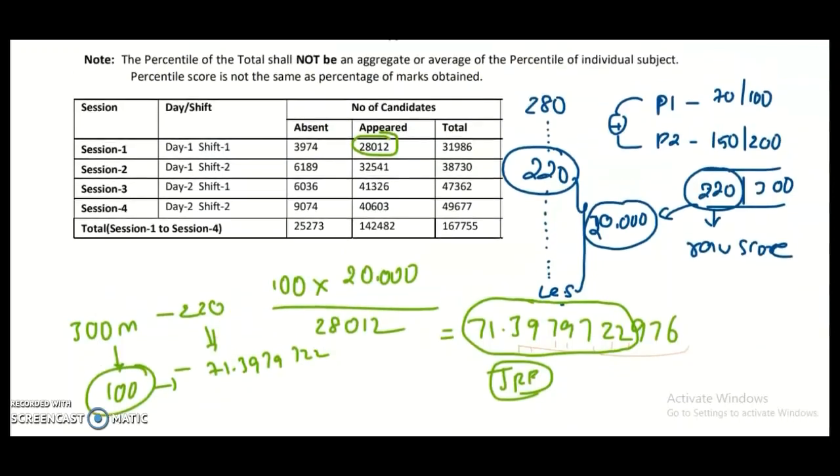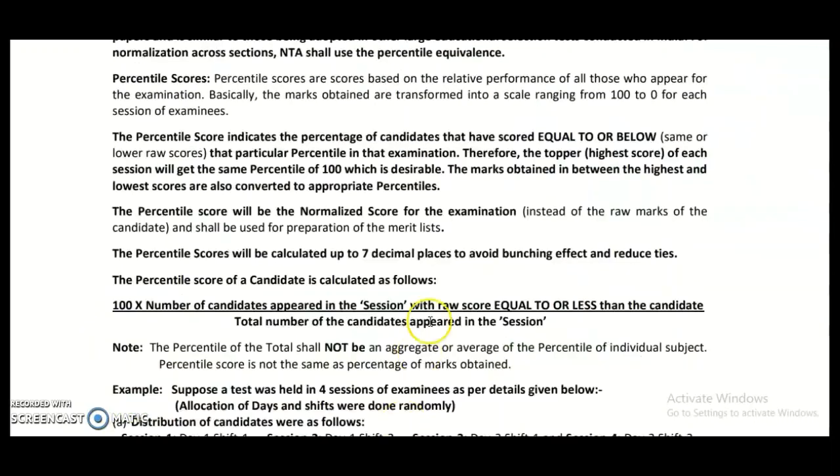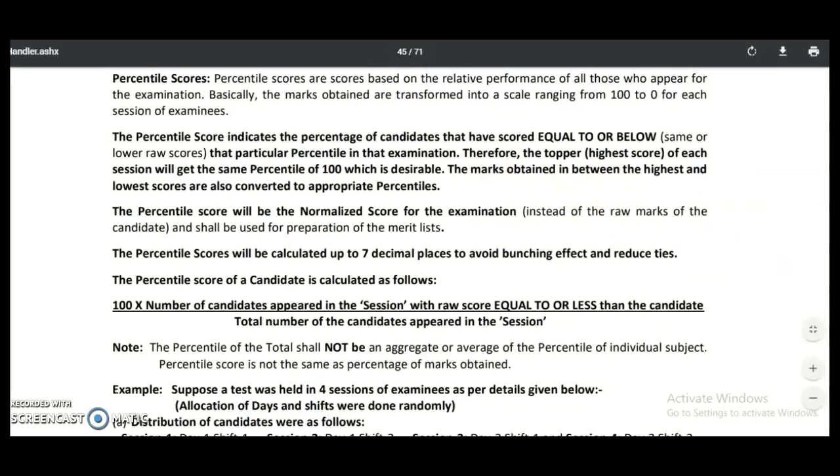Generally this normalization procedure is used to give benefit to the toughest session candidates. It tries to balance the marks of candidates who scored less in the toughest session and those who scored the highest marks in the easiest session. To make it balanced, this normalization procedure is used.